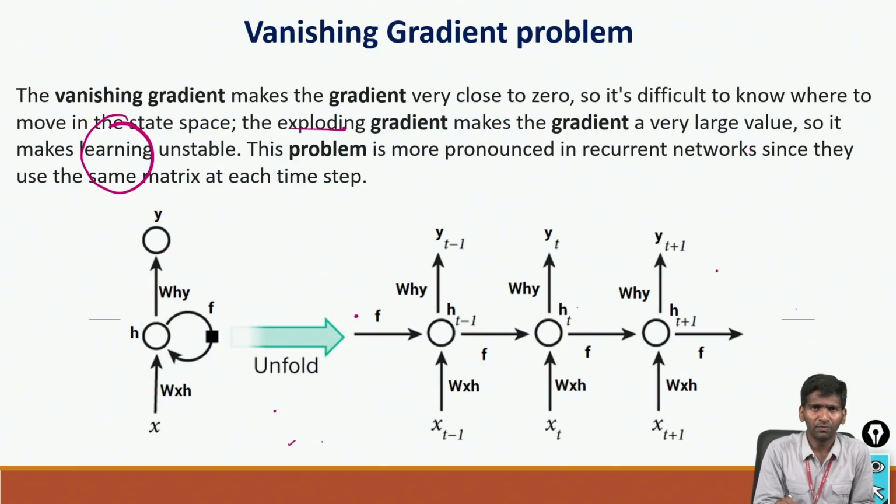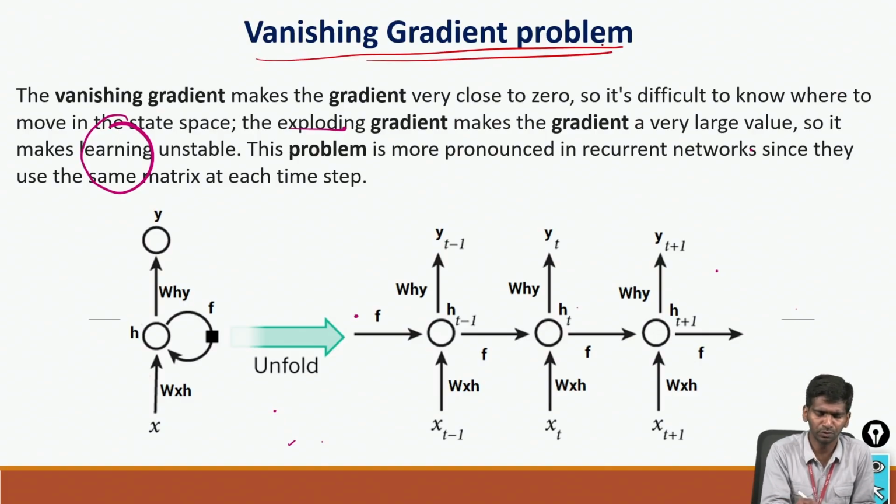Generally, if I don't consider LSTM and GRU, what are the consequences I am facing? If I use a purely simple RNN, I will face the vanishing gradient problem and the exploding gradient problem.